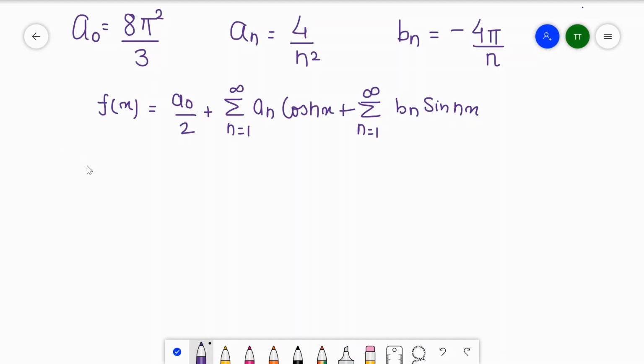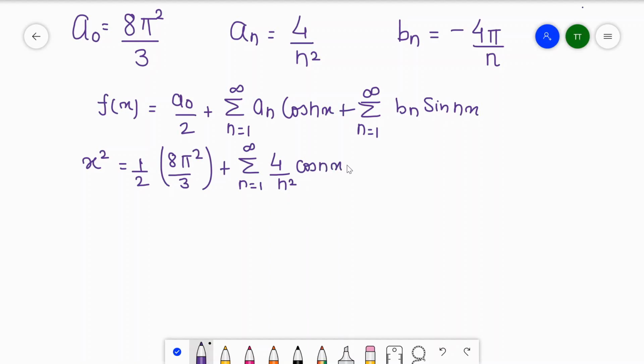Our function of x is x square, so we will write x square equal to a0 by 2, meaning 1 upon 2 times 8 pi square by 3, plus summation n is equal to 1 to infinity, where the value of an is 4 upon n square, cos nx, plus summation n is equal to 1 to infinity, where the value of bn is 4 pi upon n with a negative sign, sin nx.